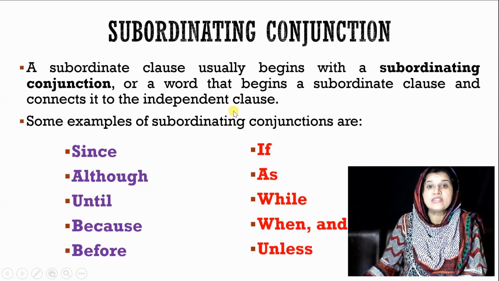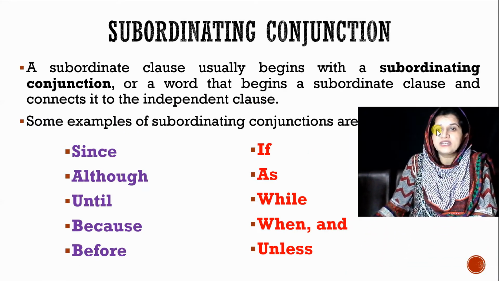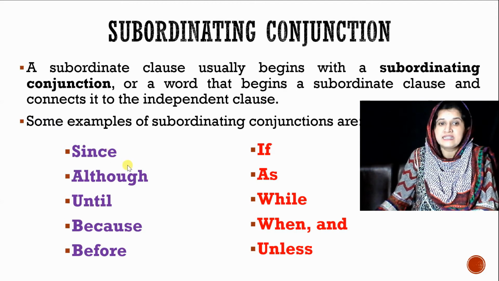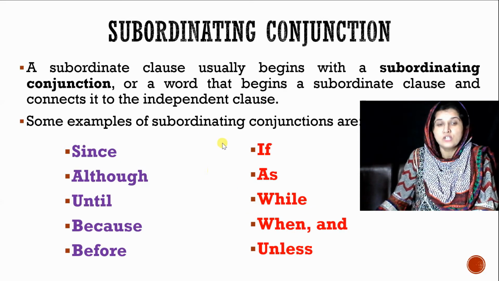We also need to understand the subordinating conjunction. A subordinate clause usually begins with a subordinating conjunction, a word that begins a subordinate clause and connects it to the independent clause. Some examples of subordinating conjunctions are since, although, until, because, before, if, as, while, when, and unless. These conjunctions are always used with dependent clauses.